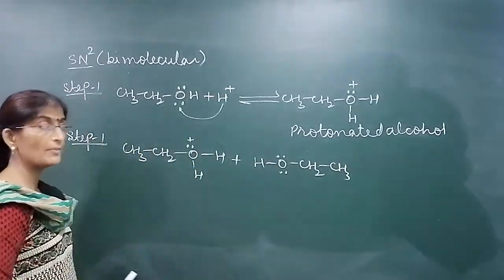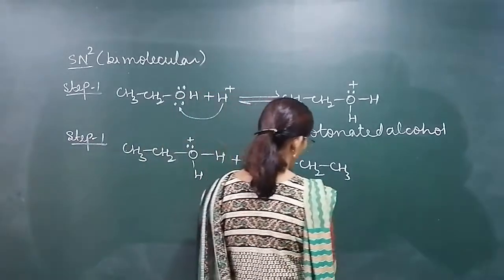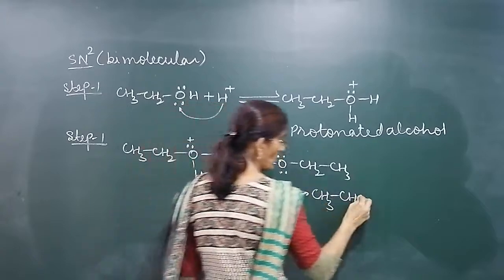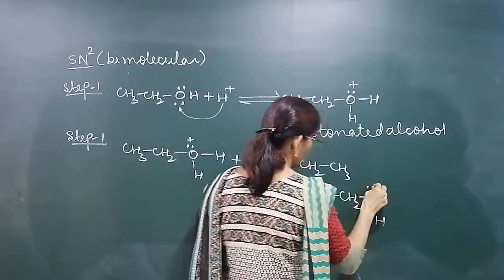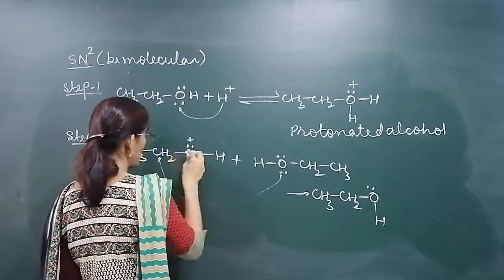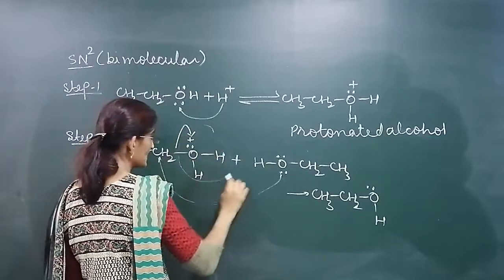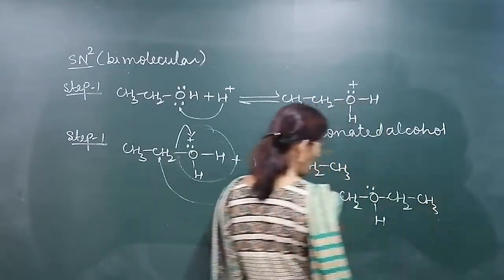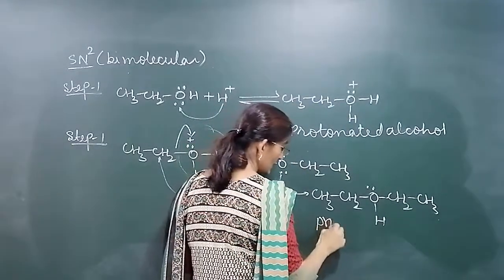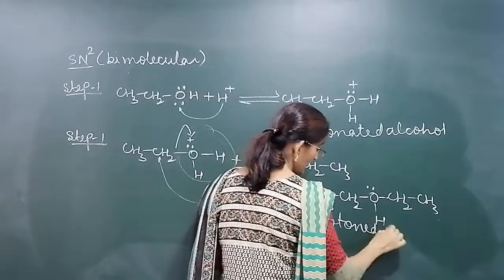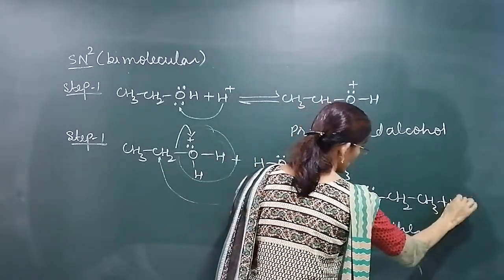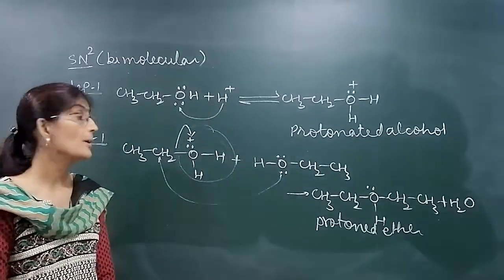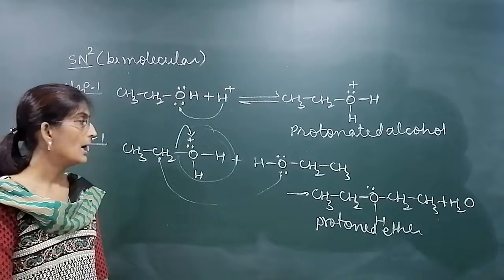So protonated ether will be formed. What is the product formed? CH3CH2OH is there. One electron pair forms a bond with this carbon. It shifts electrons like this. Water will be removed. This is called protonated ether. Protonated ether is produced. Water will be released. So in the second step, a second alcohol molecule combines, protonated ether is formed and water is removed.